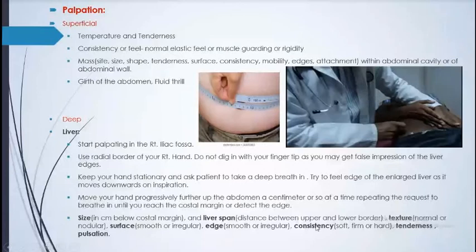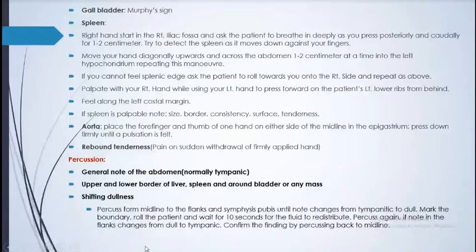So, gallbladder: Murphy sign. What is Murphy sign? You palpate in the right hypochondriac region and ask the patient to take a deep breath. While taking a deep breath, there is a catch at the height of inspiration. This means they take a deep breath but hold it because they feel pain. The inflamed gallbladder comes down during inspiration and hits your hand. The patient feels pain and stops taking the breath. At the height of inspiration, there is a catch; that is called Murphy sign.